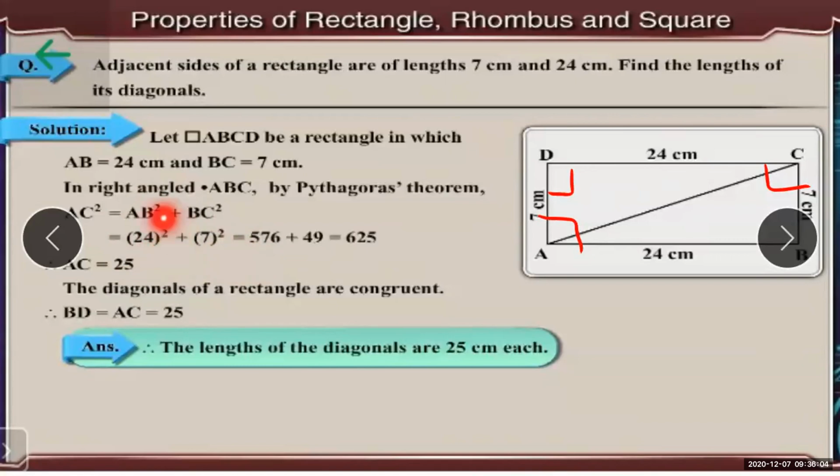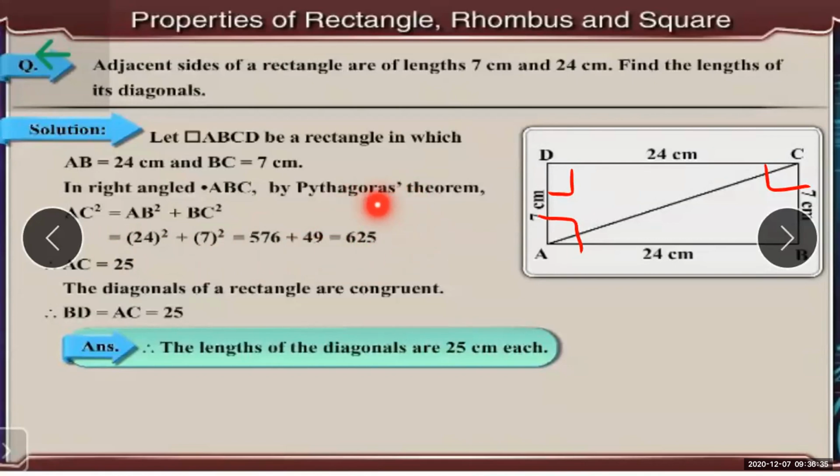Here, whenever you are taking the square of any number, you need to multiply the same number, because square is multiplying the number by itself twice. That is, 24 square is 24 multiplied by 24, that is 576. And 7 square is 7 into 7, that is 49. So here comes your answer, 625.